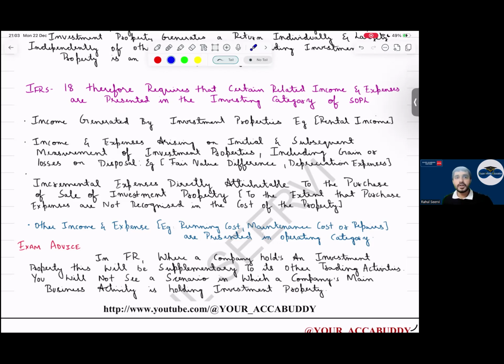Operating, but what should you do here now? You should do the investing category. Any fair value gain, any depreciation, etc., everything to investing. Then, incremental expenses directly attributable to the purchase or sale of investment property. Whenever we purchase, if it is directly attributable, what do we do? We add it to the cost of the asset. If not, take it to P&L, investing category. Now read this point, everyone, the one in blue color.